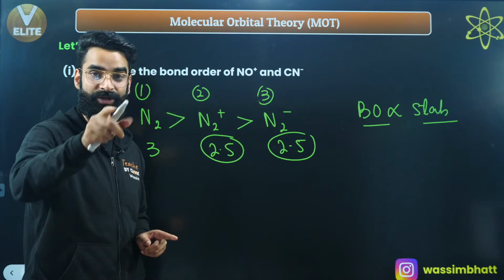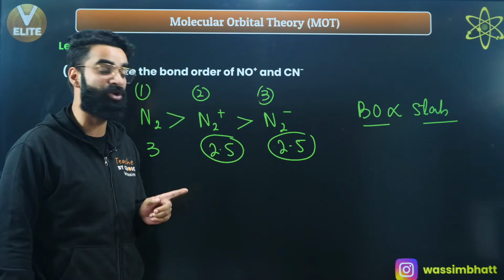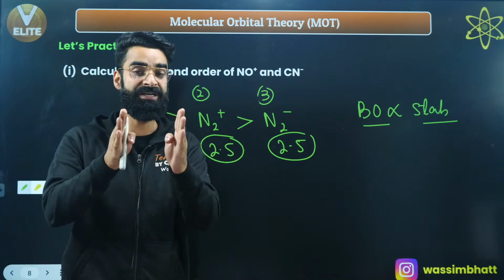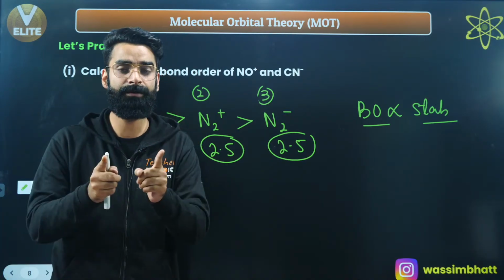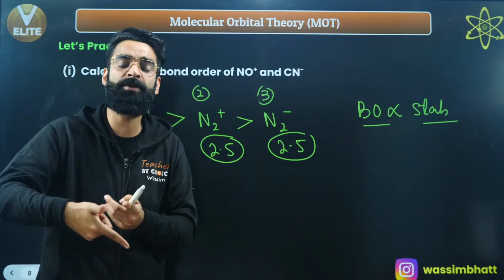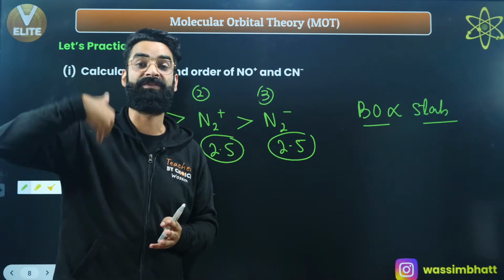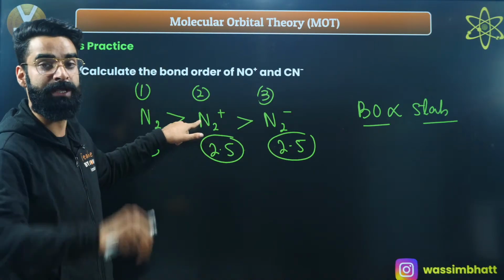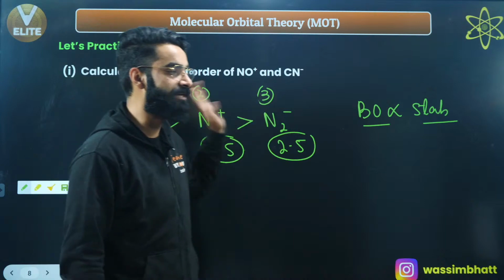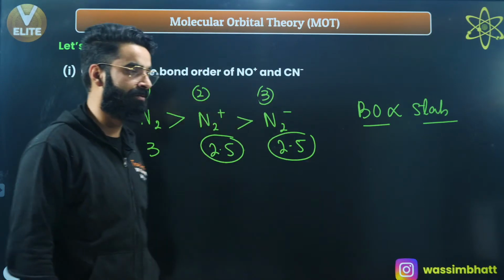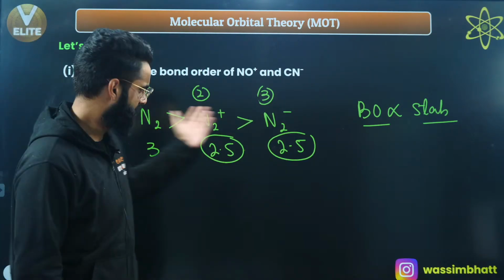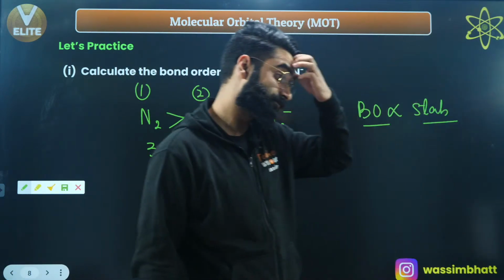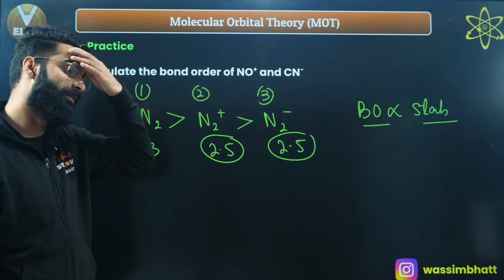In the last session, when I gave the postulates of this molecular orbital theory, I told you that whenever I have two species having the same bond order, the one containing fewer electrons in anti-bonding molecular orbitals will be more stable. And there are definitely fewer electrons in anti-bonding molecular orbitals in N2 positive than in N2 negative, right? Do remember this as well, due to which this is the actual stability order. I'm sure it's clear to everyone, right?